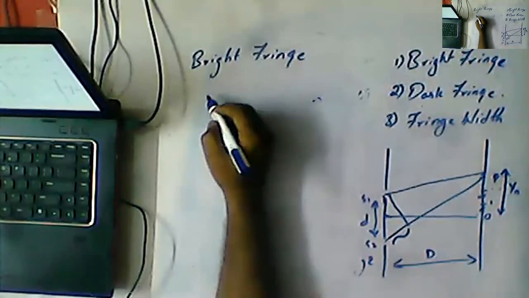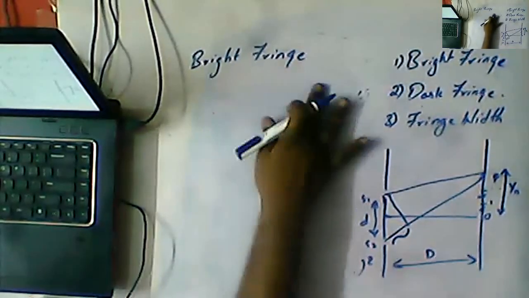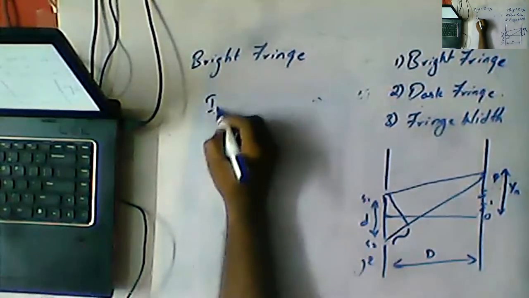The last point we need to discuss is the bright fringe, the maximum intensity Imax that we are getting.